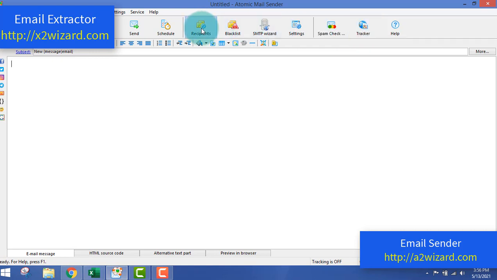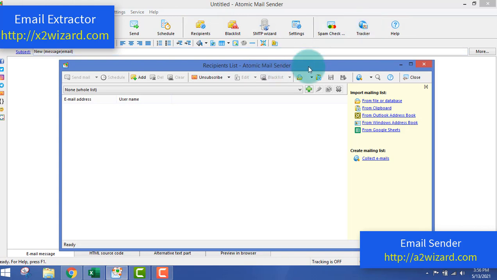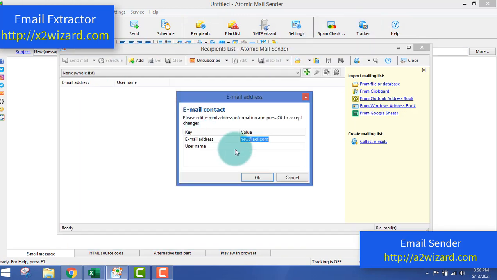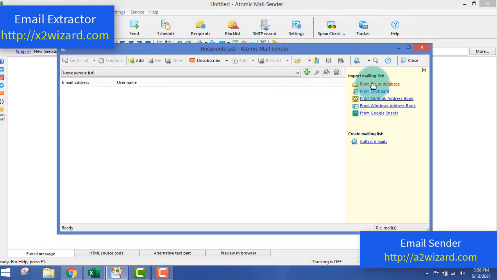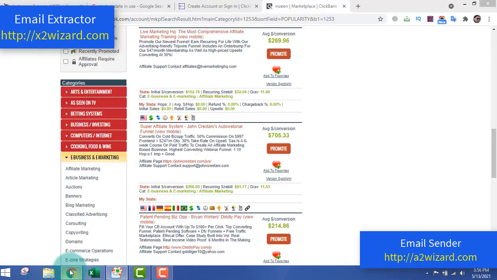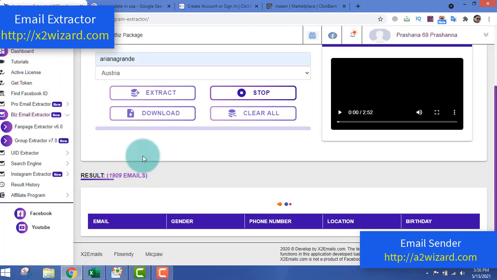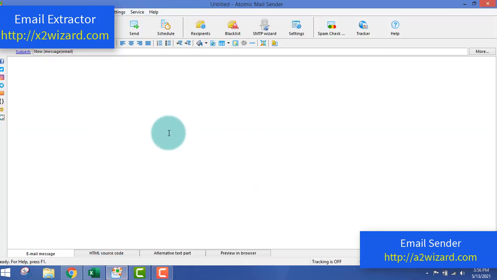Everything will be tracked. Okay, and you can also add emails manually, or add emails from the clipboard, from the sheets, etc. From the sheets, I mean what we'll download here. I'll show you how to download it at the end of this video. Okay, let's go back to this sender. You can see here that this sender is awesome.